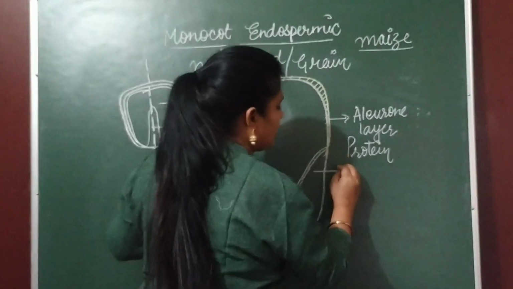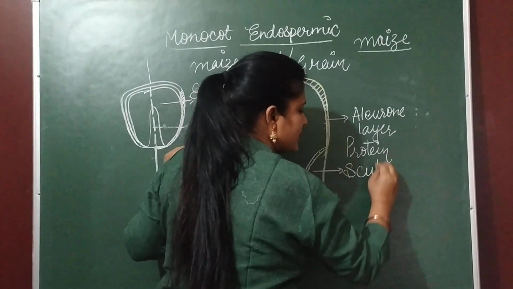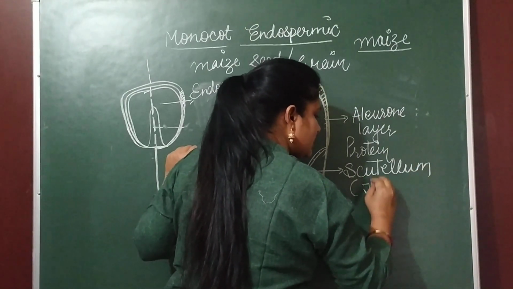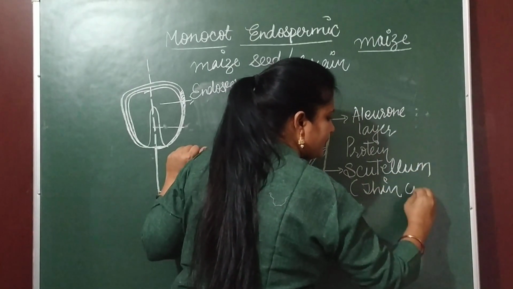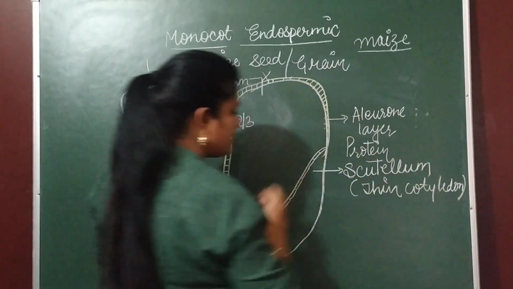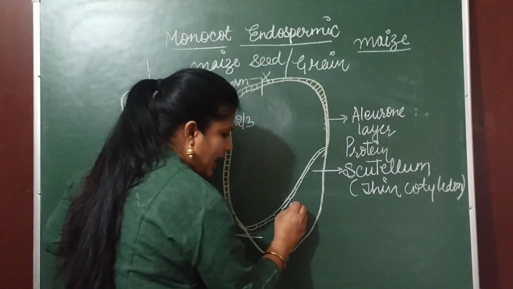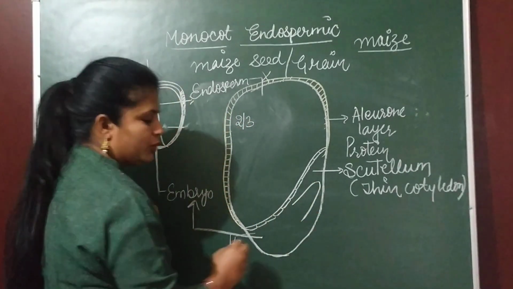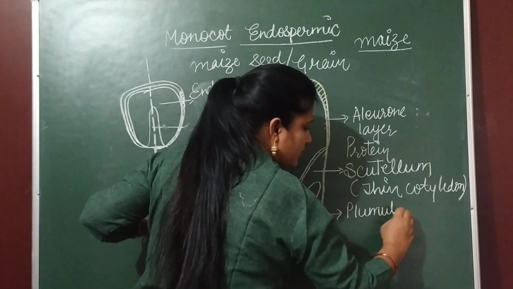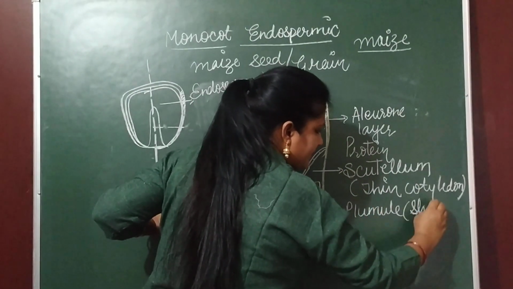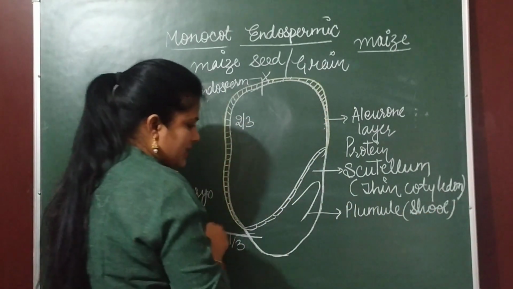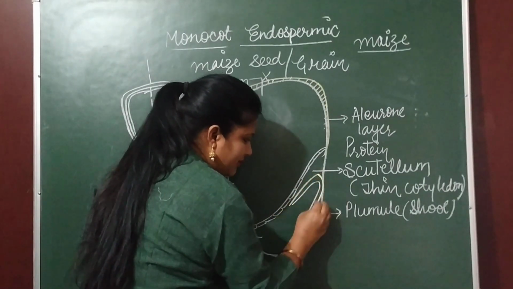And this thin cotyledon is called scutellum. What is it called? Scutellum. Scutellum is a thin cotyledon, right? Now, in the upper region, they have plumule, and plumule will convert into shoot, and this plumule is surrounded by a protective layer.